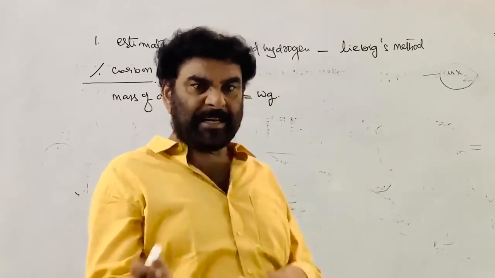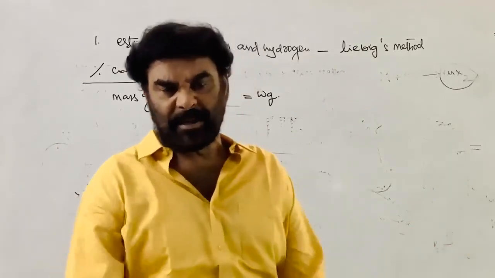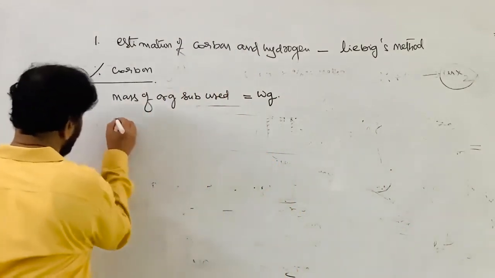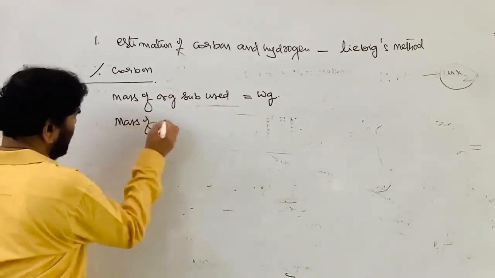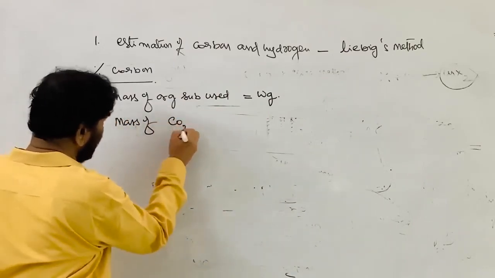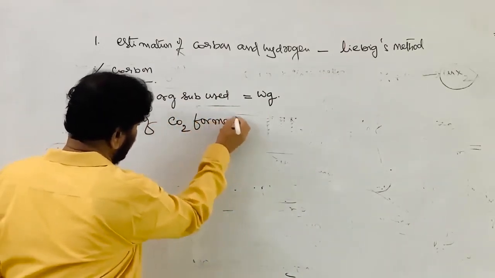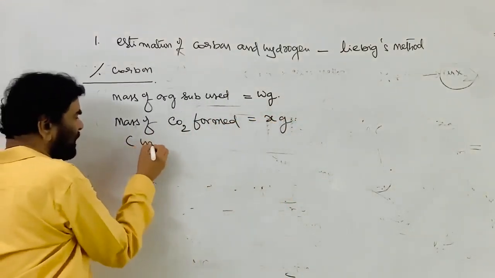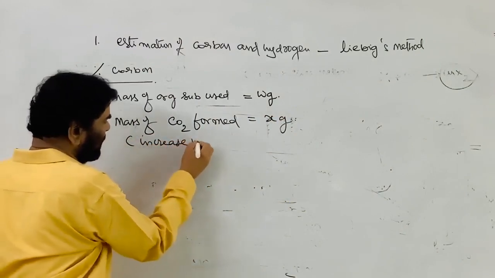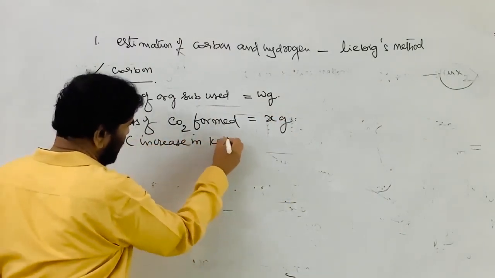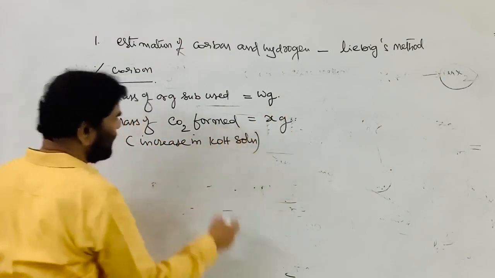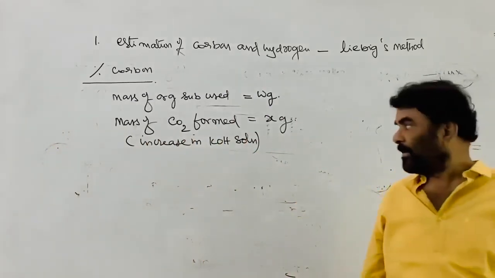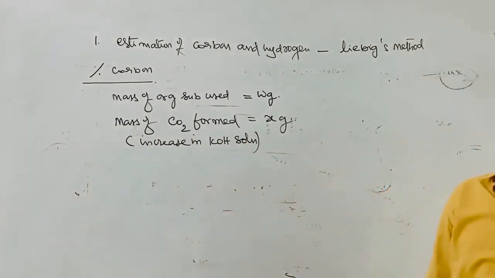The mass of the carbon dioxide is directly proportional to the mass of the carbon in the given W grams of the organic substance. Next, the mass of carbon dioxide formed is equal to X grams. This is nothing but the increase in the weight of the KOH solution due to absorption of the carbon dioxide.